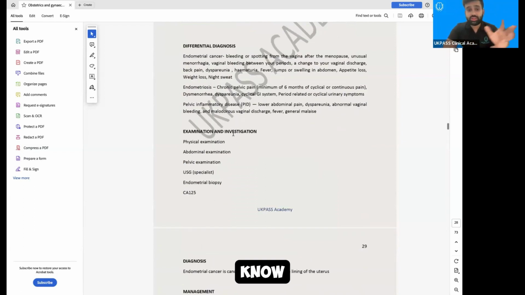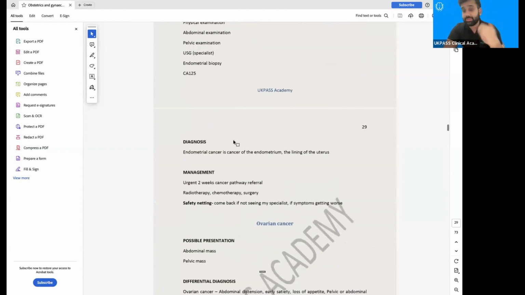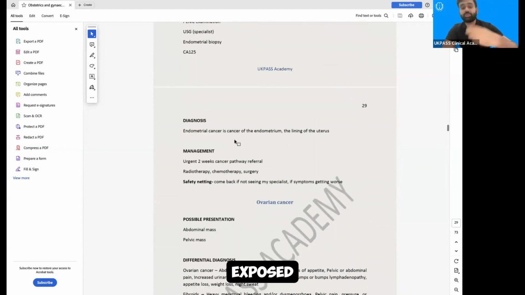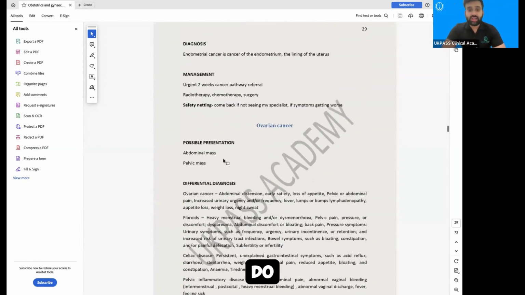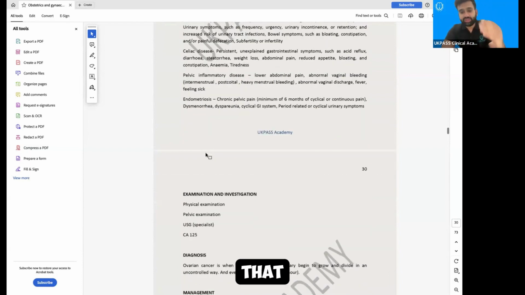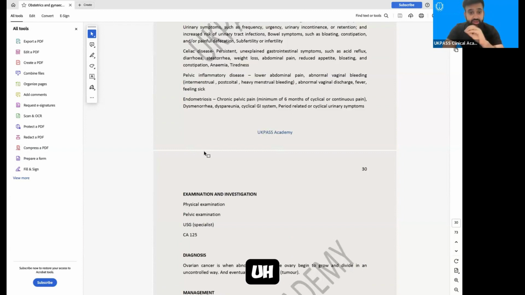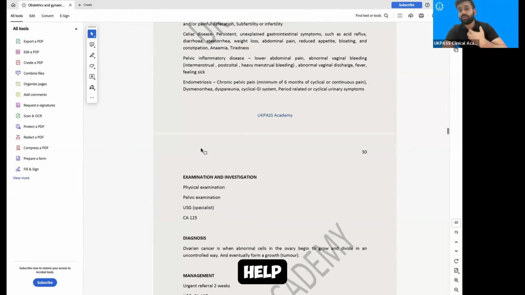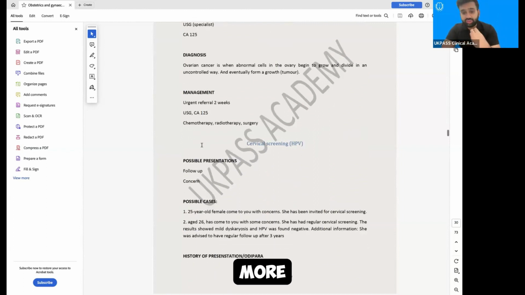Even you will get to know that these scenarios are coming, the new scenarios every day coming. So you will at least be exposed to 1 or 2 pages where you will understand what we'll do. Again, with ovarian cancer, you will get some short information on what it is. So you will get that presentation and you will read it like a DD that will help you to build your knowledge, even if they are changing, they are adding more scenarios even.